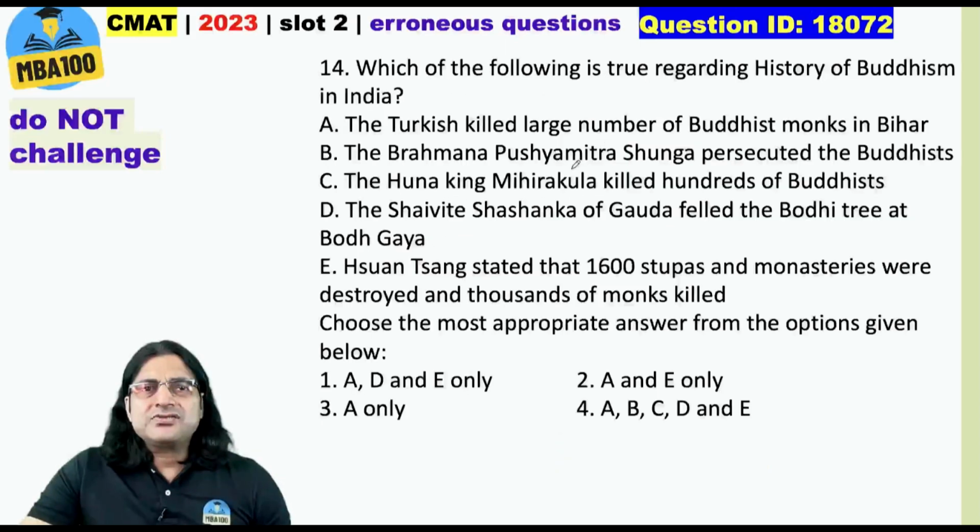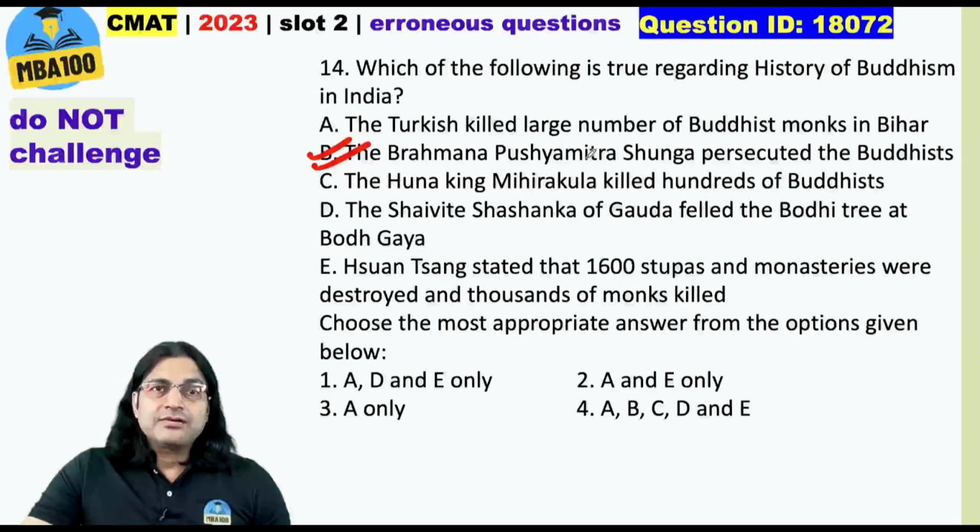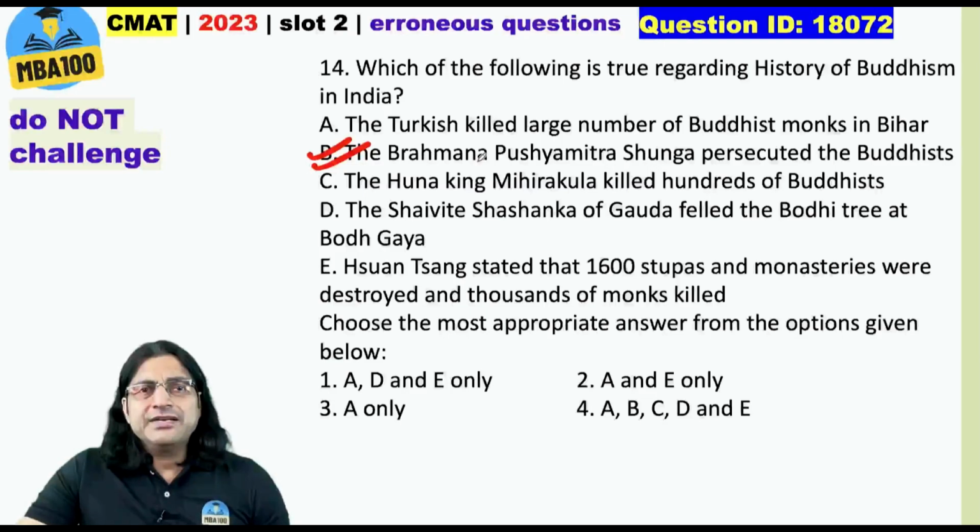Now, what about this question? Since it is related to my home state, okay, so I am stuck at option B. I believe that this is a loosely drafted question. The Brahmana Pushyamitra Shunga persecuted the Buddhists. It's a very controversial statement. Many people believe that he didn't. Many historians believe that he did. Many historians believed he didn't. Buddhist texts, somehow almost all of them say that he did.